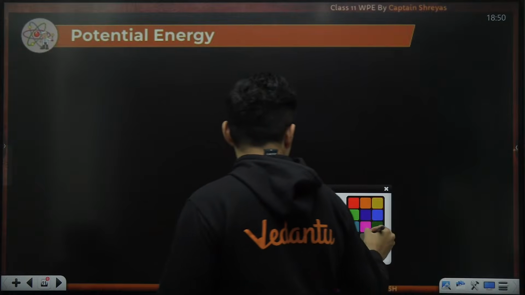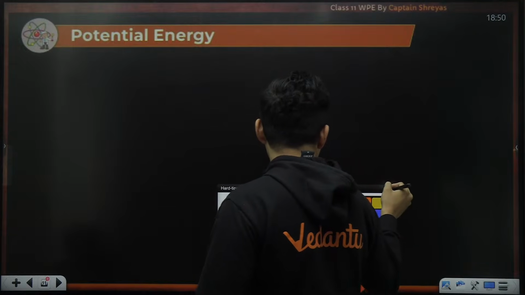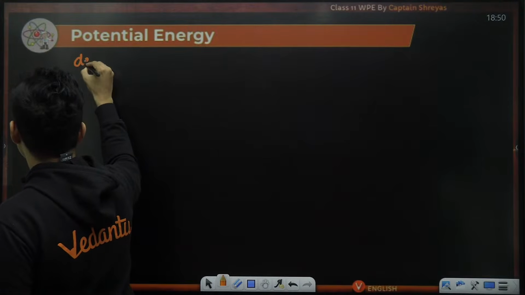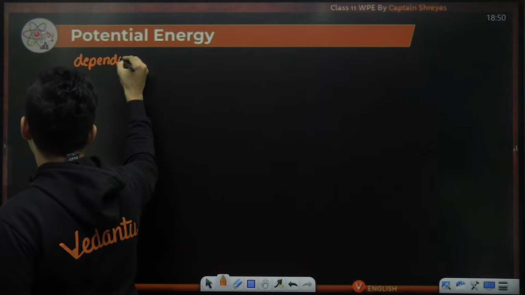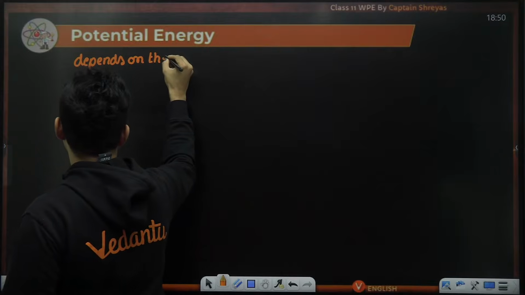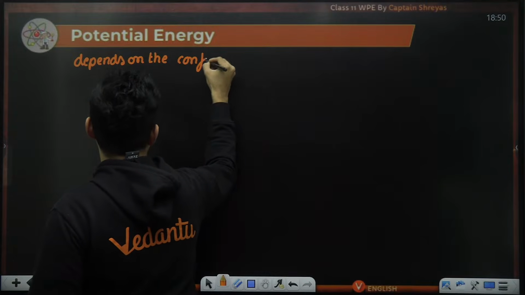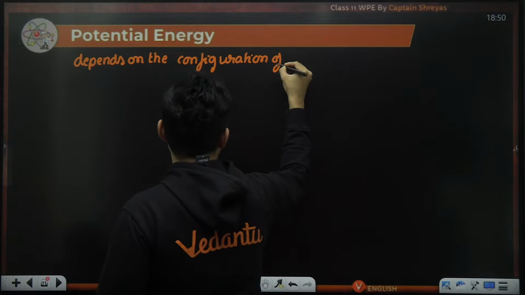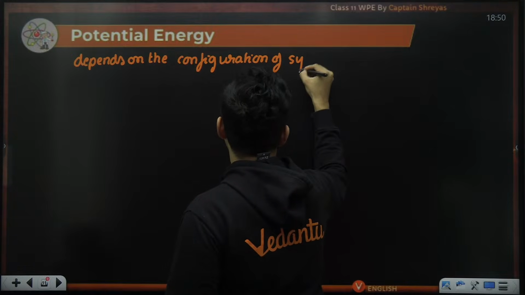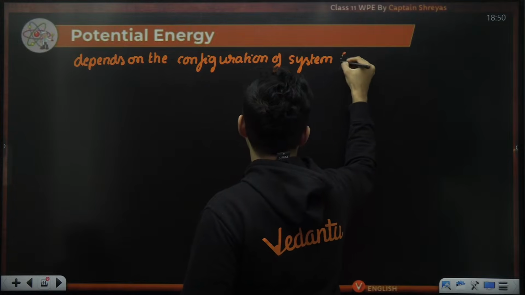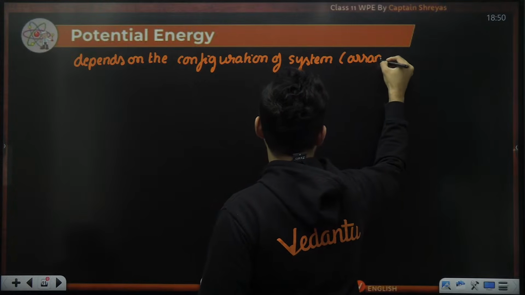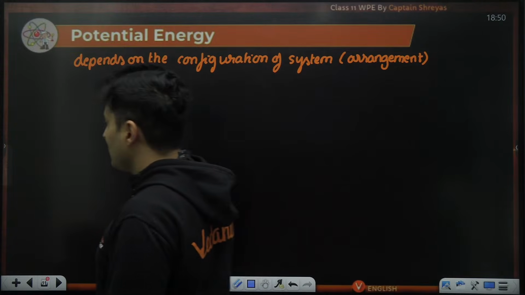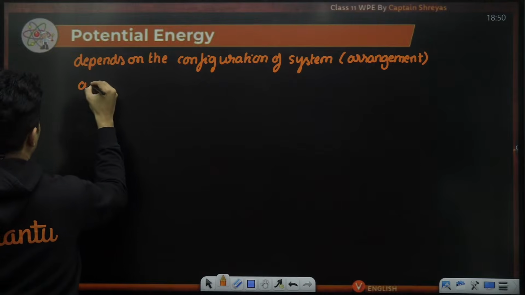First of all, understand this particular energy, potential energy, depends on the configuration of the system, or basically in simple words, how it has been arranged, the arrangement.